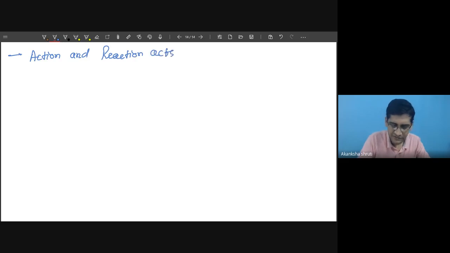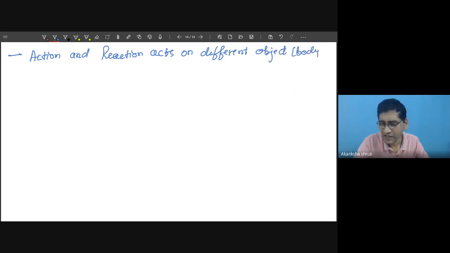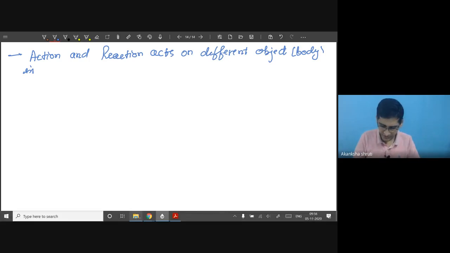So write, students, action and reaction act on different objects or different bodies, maybe in contact or maybe acting at a certain distance also. Okay.